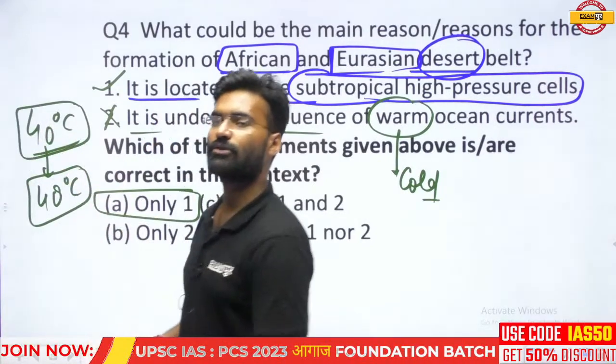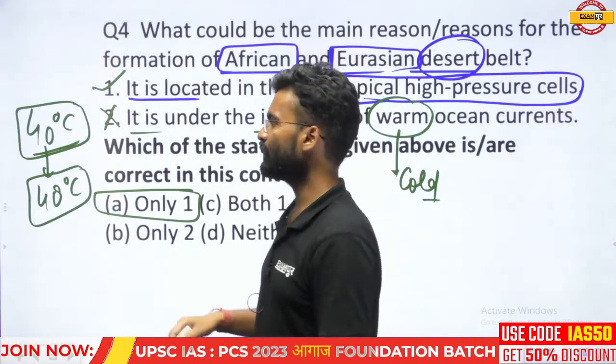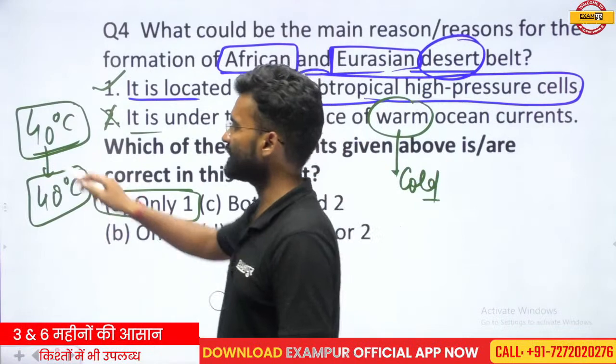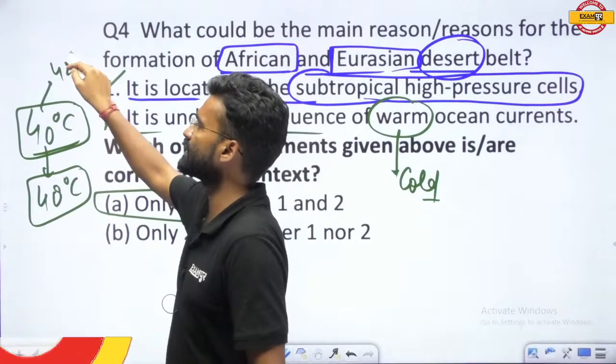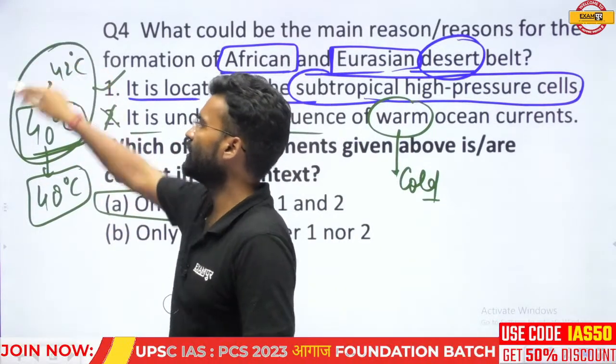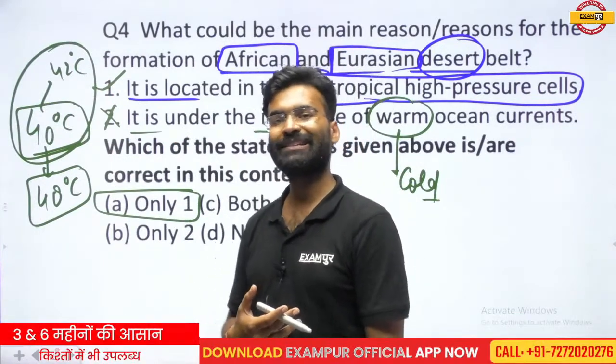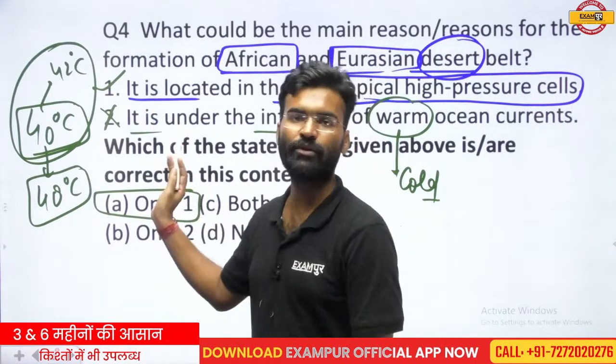Twenty years ago, the maximum temperature during the summer season was 40 to 42 degrees Celsius, and at this temperature people started to cry, people started to make chaos. That is a very warm situation.